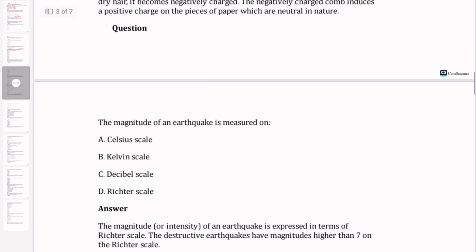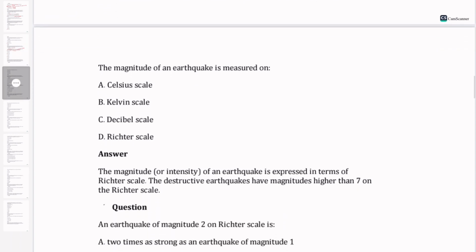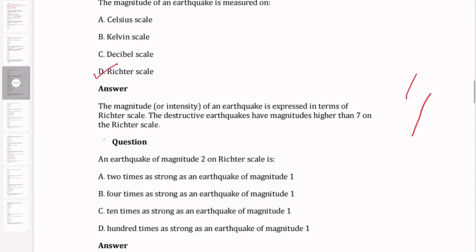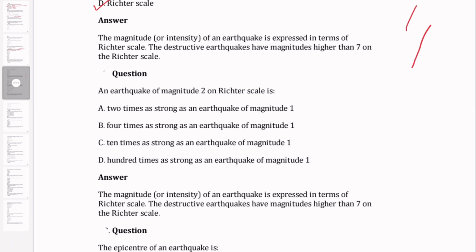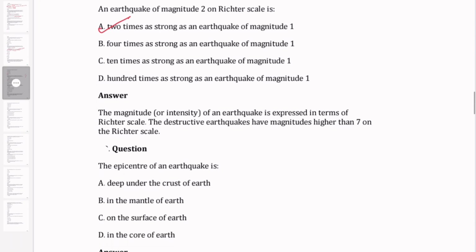Next question. The magnitude of an earthquake is measured on Richter's scale, which is a direct question. Next question. An earthquake of magnitude 2 on Richter's scale is 2 times as strong as an earthquake of magnitude 1, 4 times as strong, 10 times as strong, or 100 times as strong as an earthquake of magnitude 1. We know 2 times means it should be 2 times stronger than magnitude 1. Whenever we say the magnitude is greater than 7, it will be a destructive earthquake also.